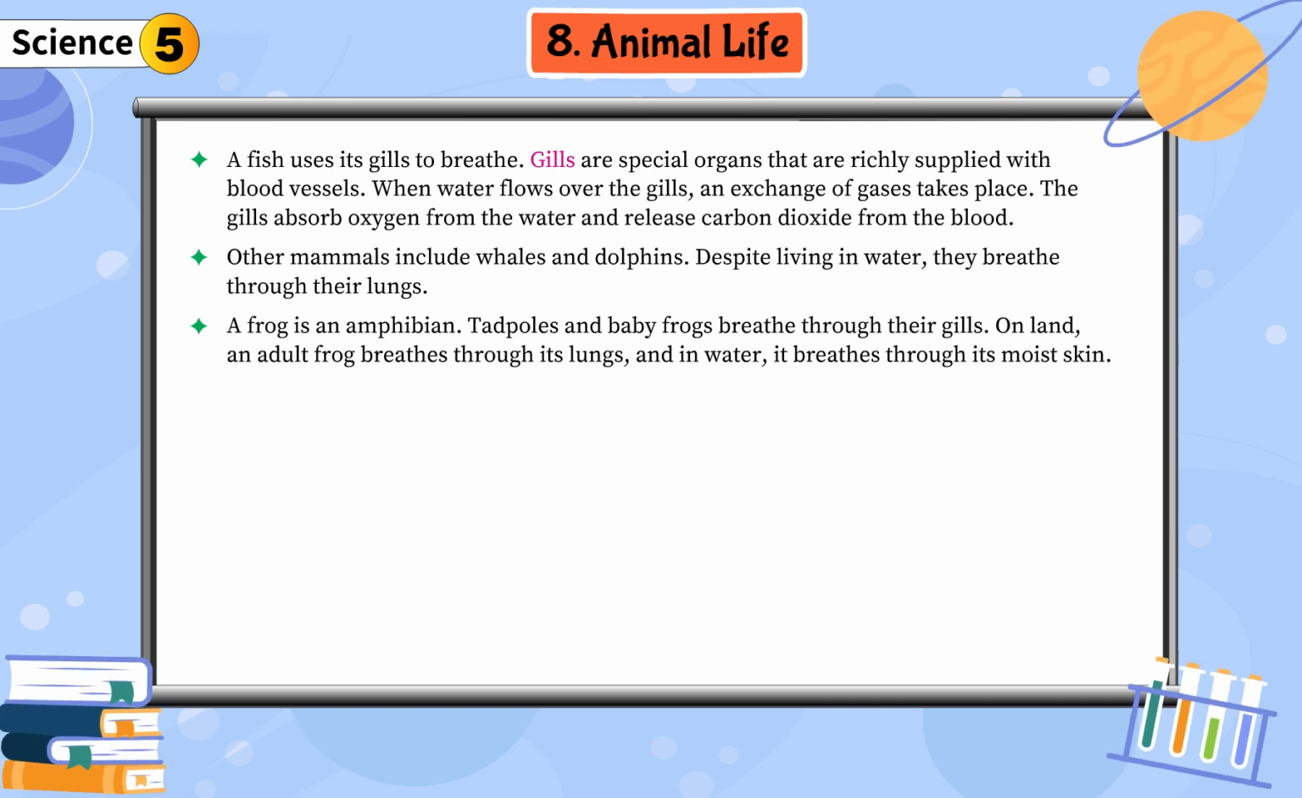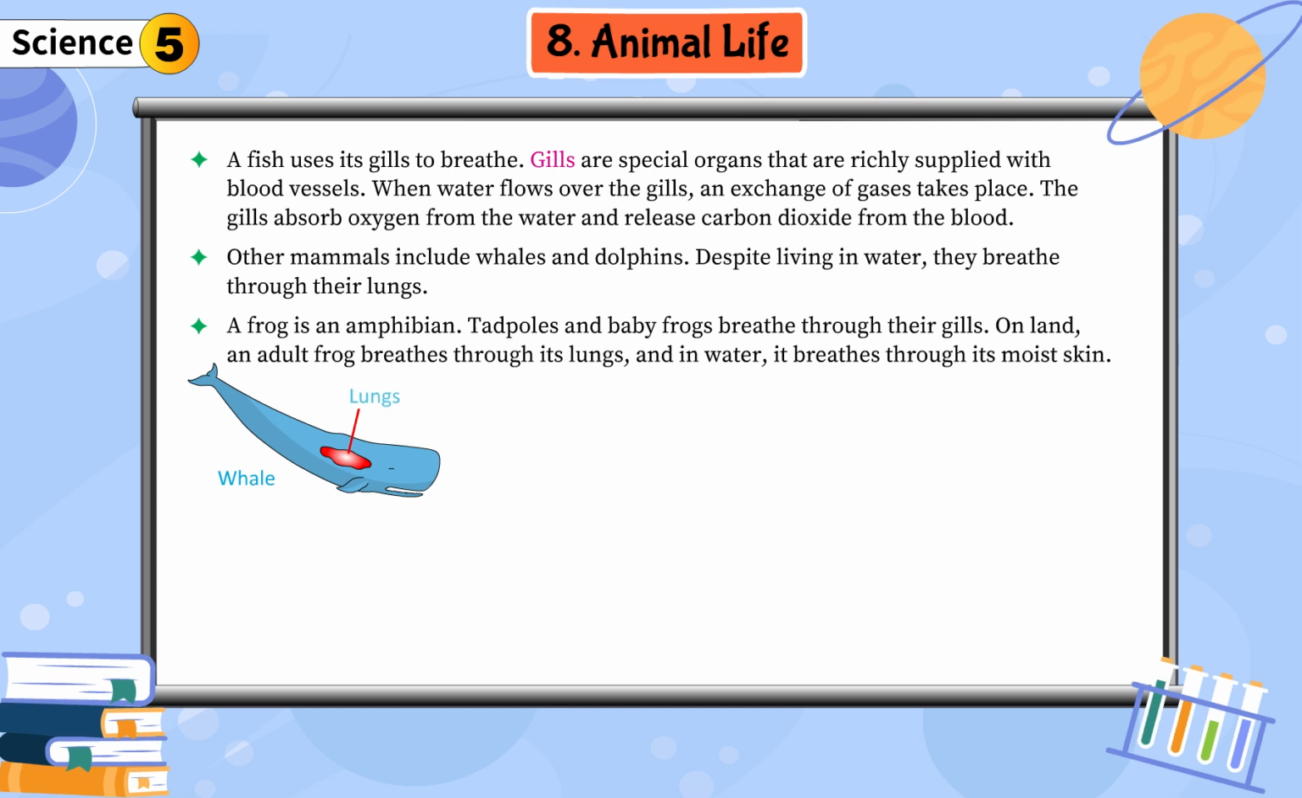Other mammals include whales and dolphins. Despite living in water, they breathe through their lungs. A frog is an amphibian. Tadpoles and baby frogs breathe through their gills. On land, an adult frog breathes through its lungs, and in water, it breathes through its moist skin.